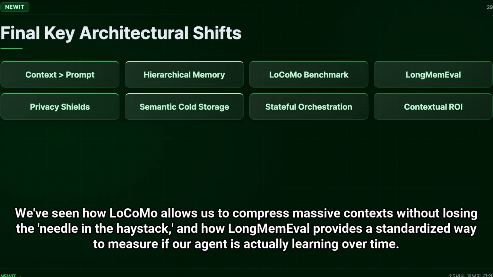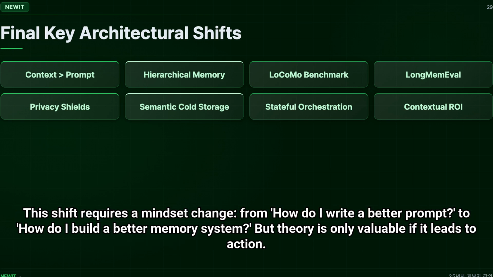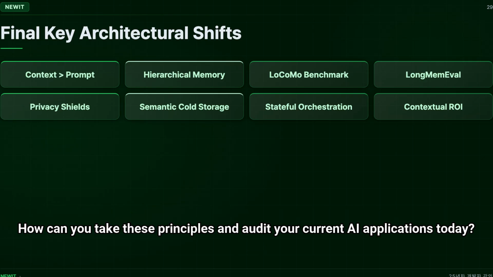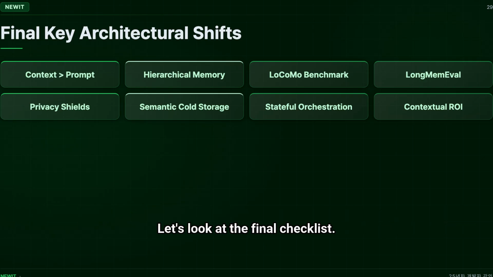We've seen how LoCoMo allows us to compress massive contexts without losing the needle in the haystack, and how LongMemEval provides a standardized way to measure if our agent is actually learning over time. This shift requires a mindset change from how do I write a better prompt to how do I build a better memory system. But theory is only valuable if it leads to action. How can you take these principles and audit your current AI applications today? Let's look at the final checklist.